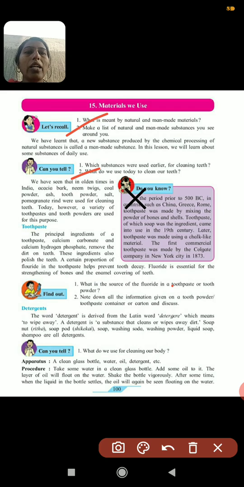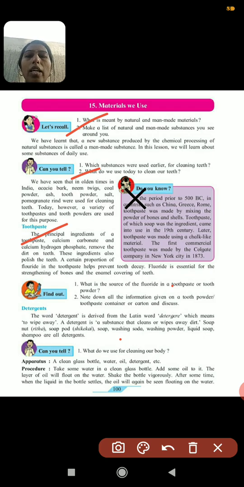In toothpaste, which chemical is present, which substance is present, and what is the role of that substance? First, the principal ingredients of toothpaste are calcium carbonate and calcium hydrogen phosphate. These remove the dirt on the teeth. This ingredient polishes our teeth. A certain proportion of fluoride is also present in toothpaste, which helps to prevent tooth decay. Again, fluoride is essential for strengthening of bones and the enamel of teeth.